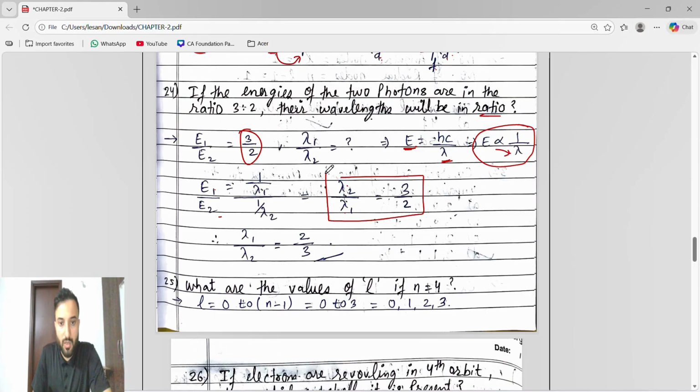So the value of lambda 2 by lambda 1 is 3 by 2, but we have to find it in the form of lambda 1 by lambda 2: the wavelength of the first photon by the wavelength of the second photon. So lambda 1 by lambda 2 we got in the form of lambda 2 by lambda 1. What we will do is flip it. We will get lambda 1 by lambda 2, and when you flip it, this value will also be flipped. So it will become 2 by 3. That's it.